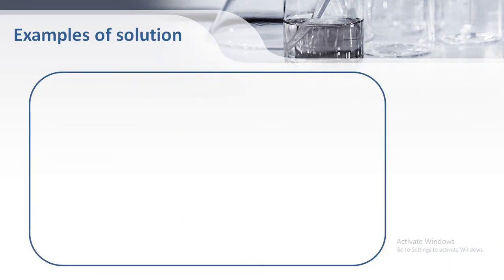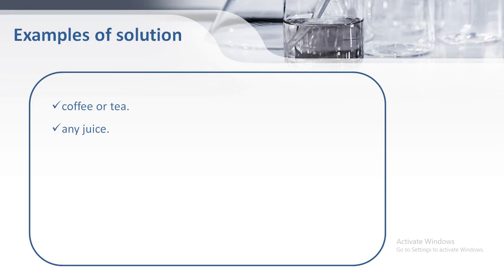So we also make different solutions in our daily routines, like we make coffee or tea. We mix coffee granules into warm water and make a solution. In the case of tea, we add tea granules and we add sugar into the tea and make a solution. Then any juice, because it's the summer season, we make different juices in which we add juice flavor into the water.